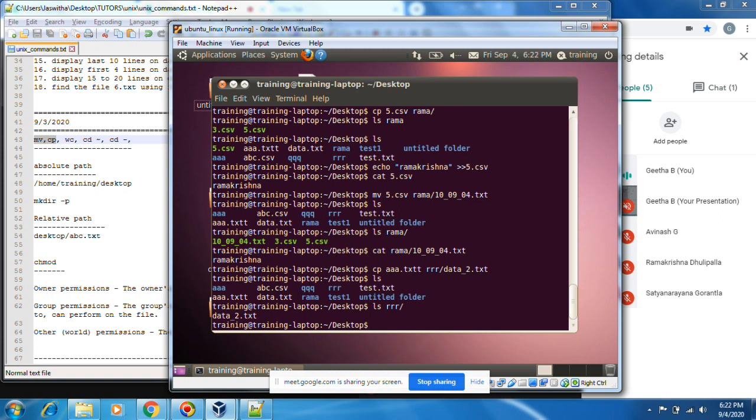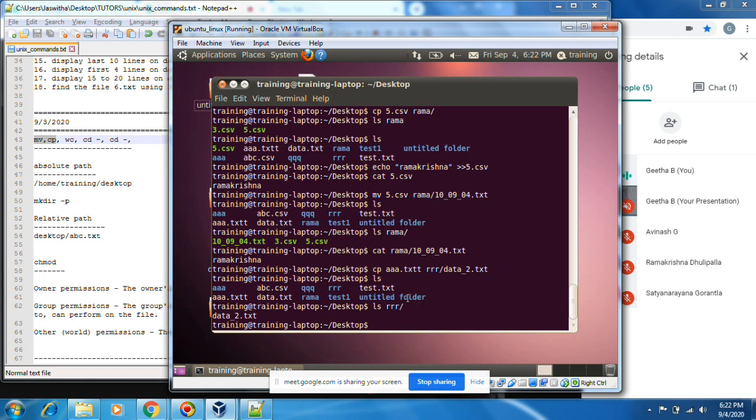Now we go to wc. wc means it will display the contents of the file in terms of how many lines are there, how many characters are there in that file, how many words are there.